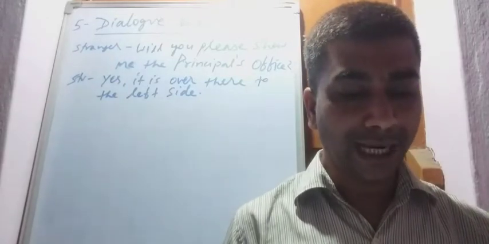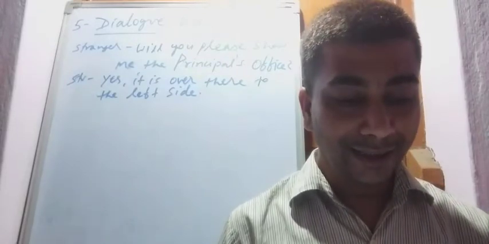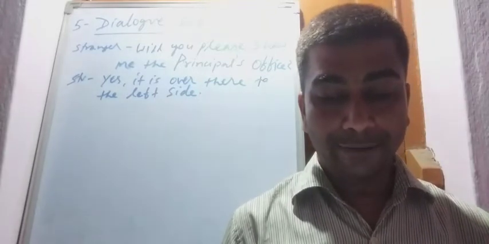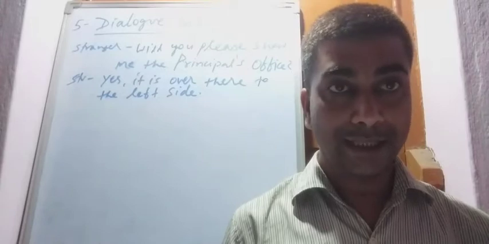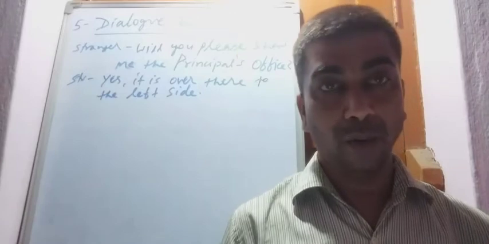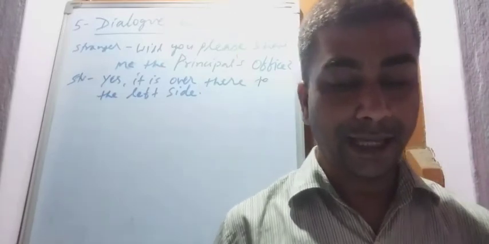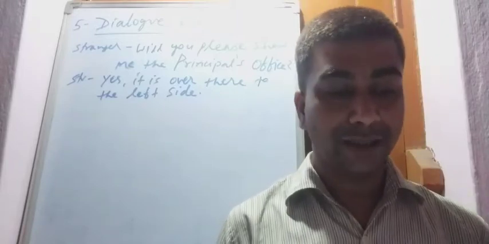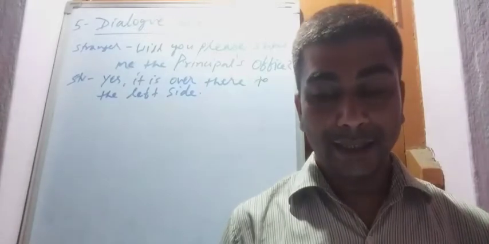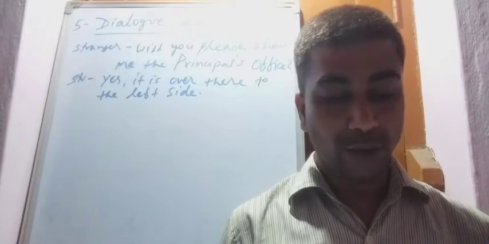The hint is that the lost identity card is found. Kamal tells him to contact after 9 p.m. and also to reach school early tomorrow.